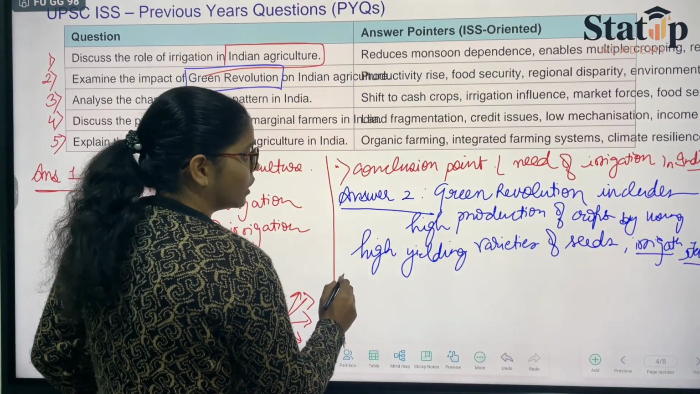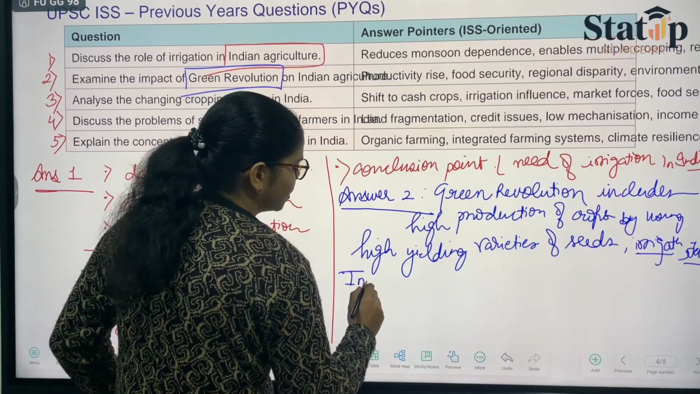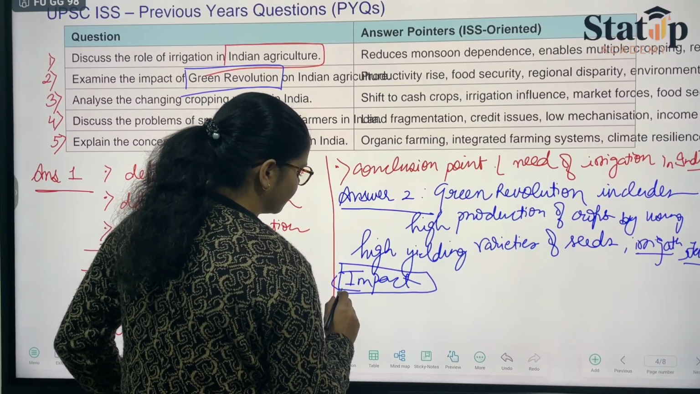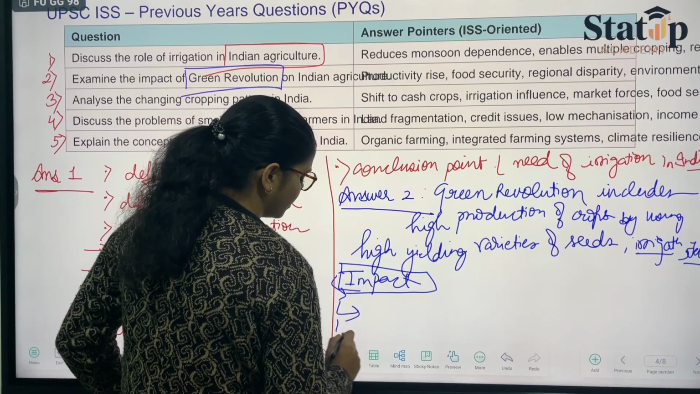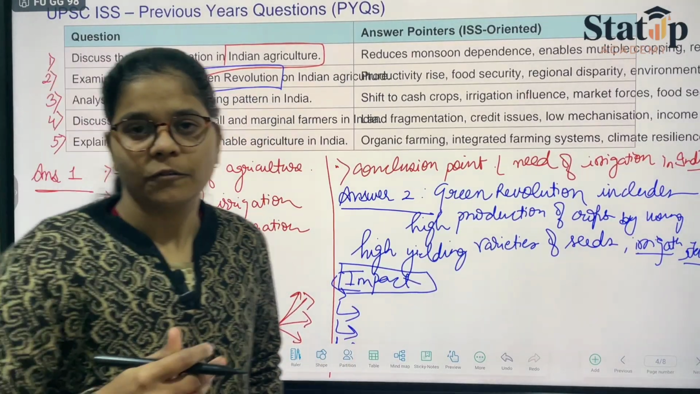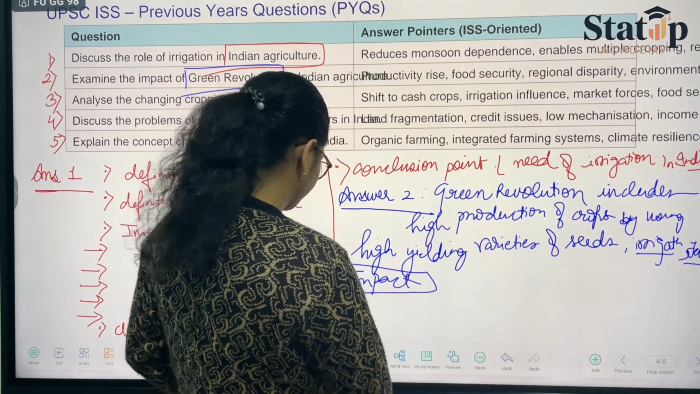Then you can say its impact. For impact, we can again frame 2-3 points. Framing 2-3 points refers to what? First of all, it is giving high yield.